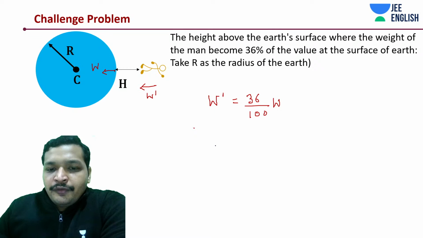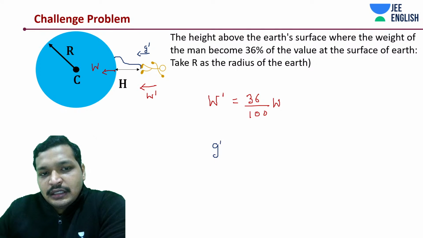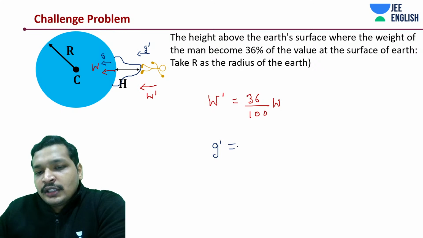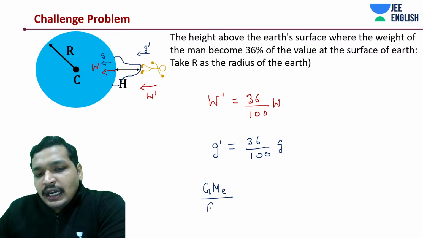Weight and mass are the same, so you can say G dash, the gravitational acceleration experienced at this height, is 36 by 100th of G on the surface. And what is G dash? G dash is GM divided by R plus H whole square.